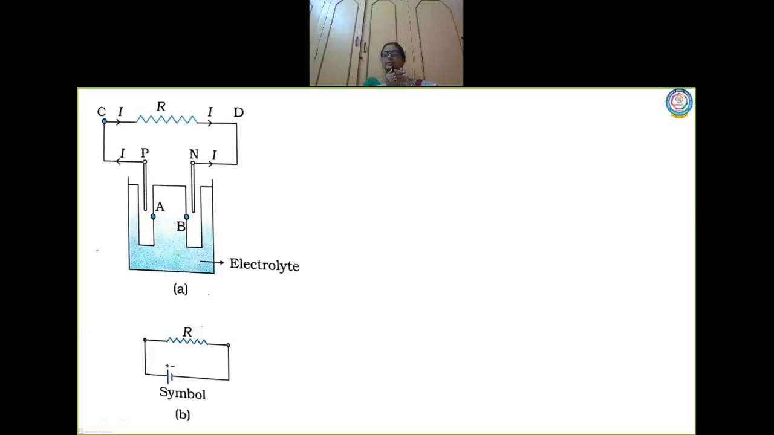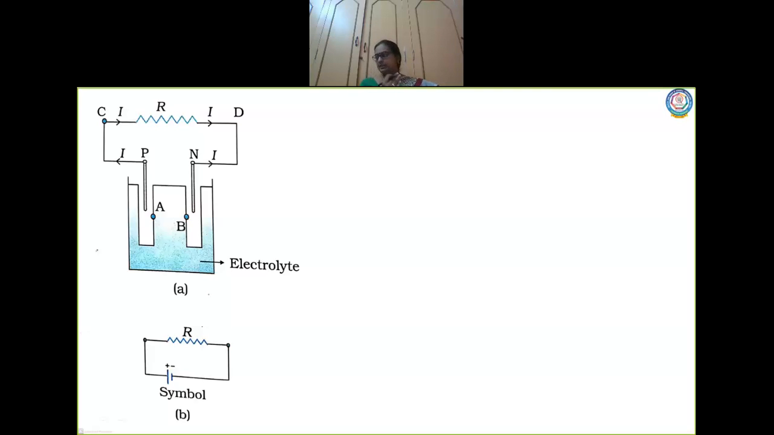Whenever we talk about a collection of two or more cells like this, you call it a battery. Cells are connected in two ways: either serially or in parallel. What is the work of a cell? It converts chemical energy into electrical energy. How is the energy stored in the battery? The energy is stored in the form of chemical energy inside the battery.